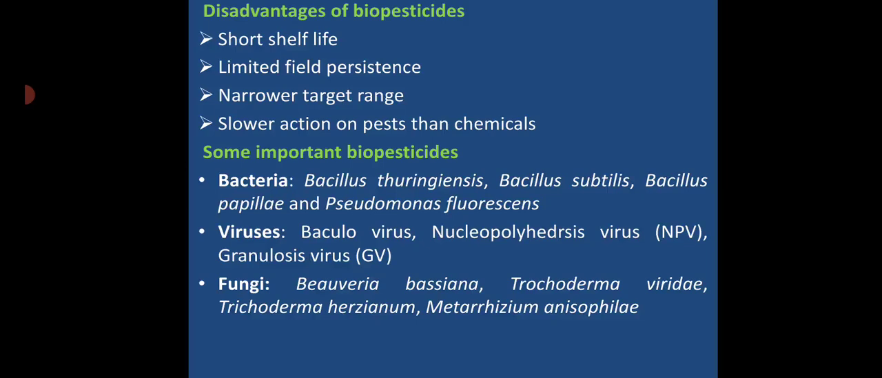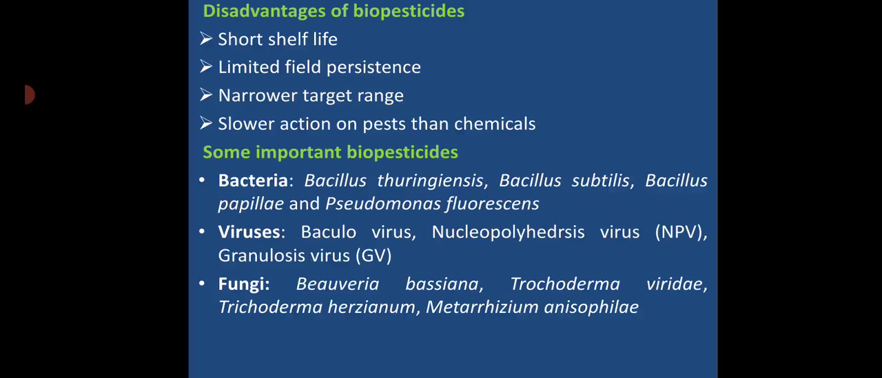The slower action when compared with the chemicals. The killing rate is very slow. It takes time for killing. But for the chemical pesticide, once we apply it, within hours, within minutes, the pest will be killed. But here the action is very slow. So these are all the disadvantages of the biopesticide.